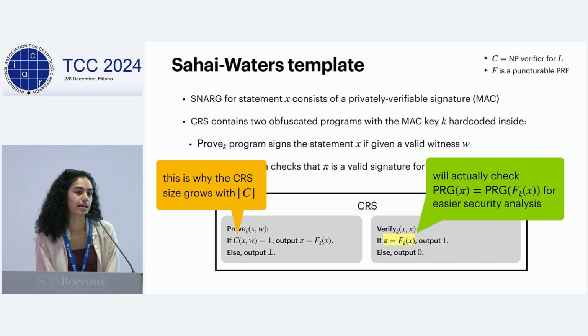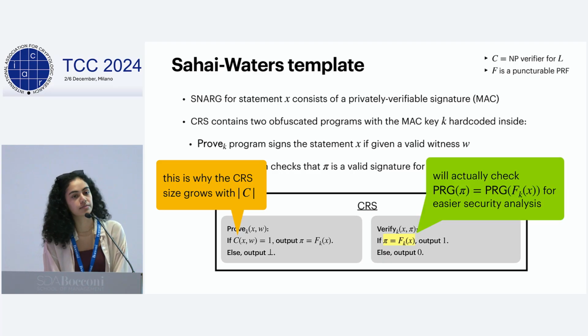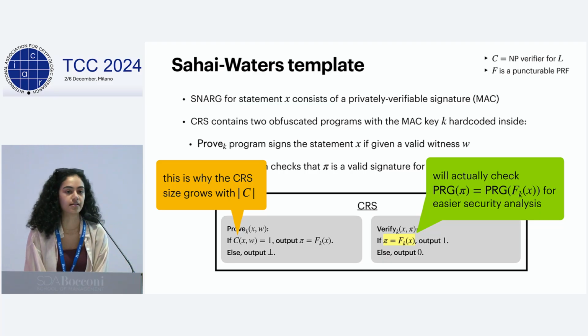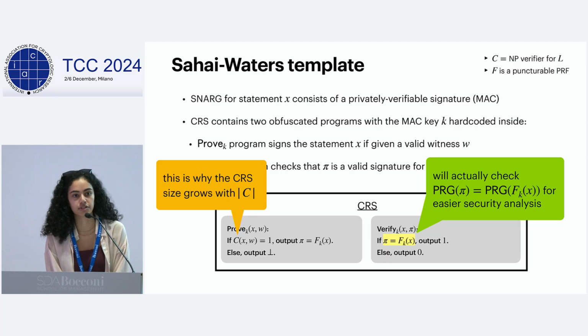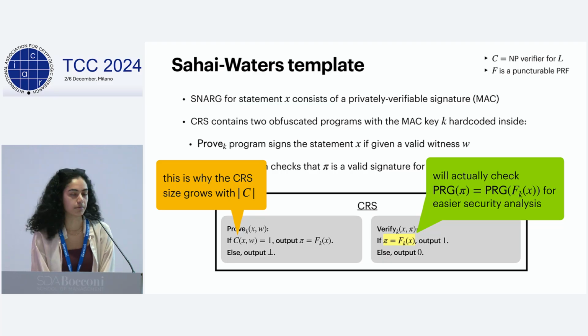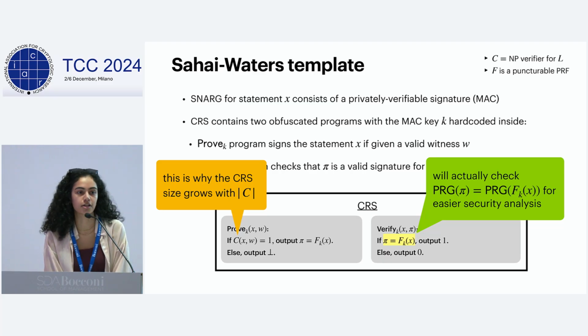Another thing to note is that I've written this for simplicity as simply checking that the signature pi is in fact the correct signature. However, to do an easier security analysis, you actually do a slightly different check, either that a PRG or a one-way function outputs the same value on the signature pi, as well as what should be the correct signature. I won't have time to talk too much about the actual security analysis in this talk, but you can obviously see everything in the full version.